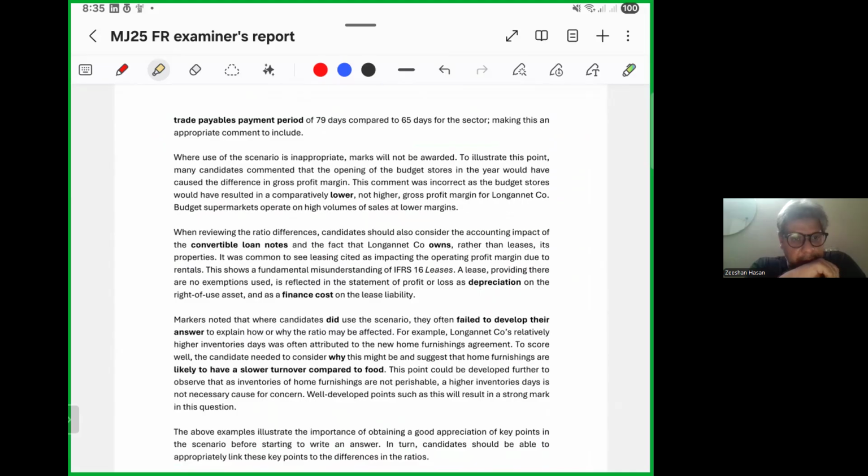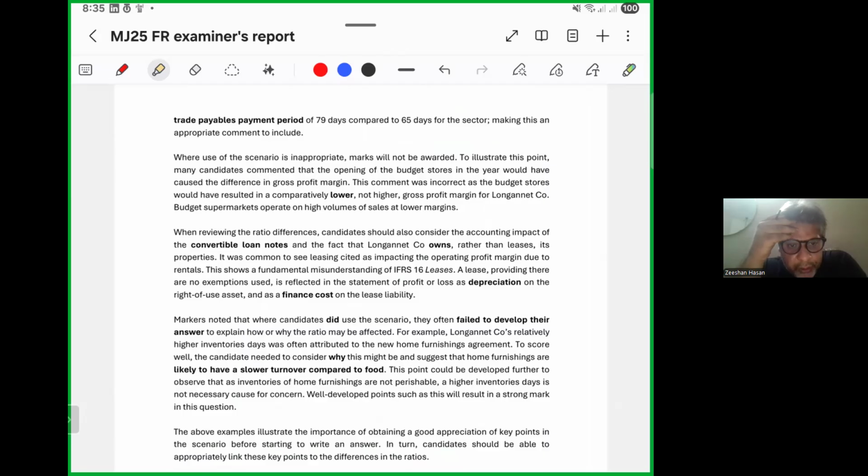Where use of the scenario is inappropriate, marks will not be awarded. To illustrate this point, many candidates commented that the opening of the budget stores in the year would have caused the difference in gross profit margin. This comment was incorrect, as the budget stores would have resulted in a comparatively lower, not higher, gross profit margin, since budget supermarkets operate on high volumes of sales at lower margins.